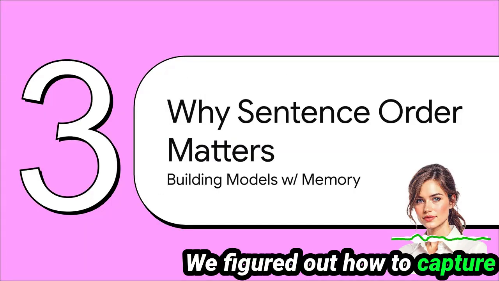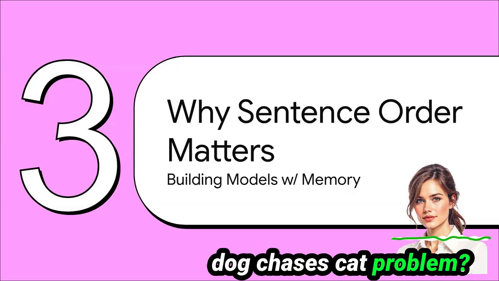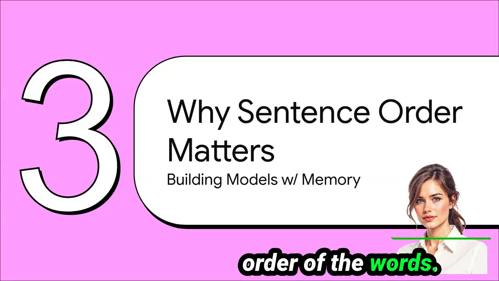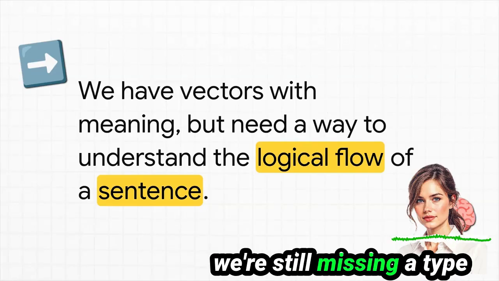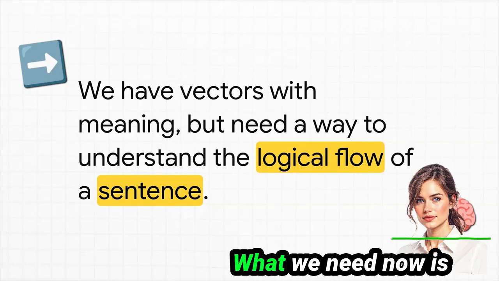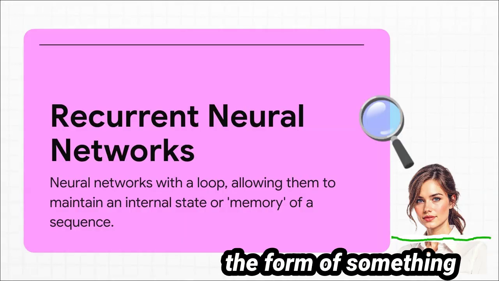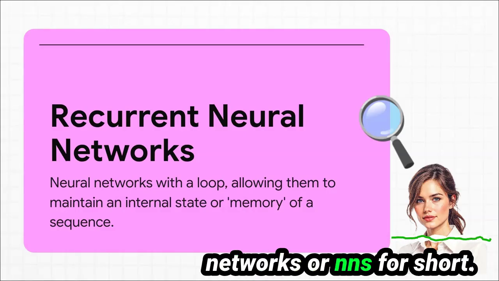Okay, that's huge. We figured out how to capture the meaning of individual words. But what about our dog chases cat problem? We still need to understand the sequence, the order of the words. We've got these super powerful word vectors, but we're still missing a type of model that can read them in order and actually remember what came before. What we need now is a model with memory. And the answer came in the form of something called recurrent neural networks, or RNNs for short.